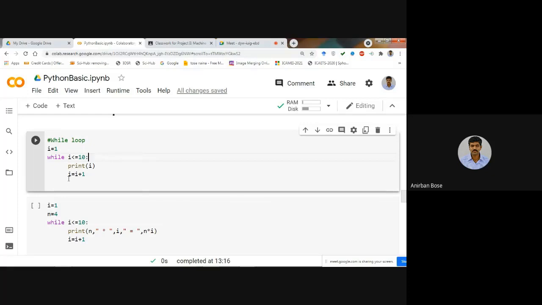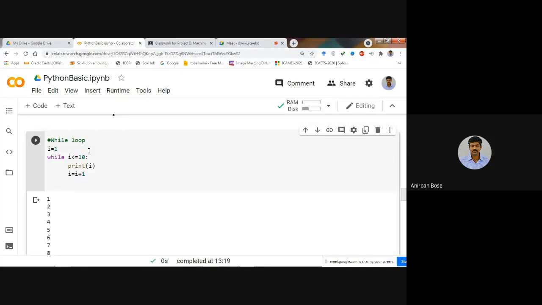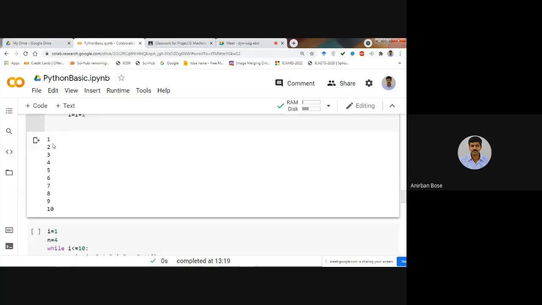So when I becomes 11, at that time it will come out of this particular loop. If we execute this set of code, the output will be from I equal to 1 to 10. So you can see it will print 1 to 10.